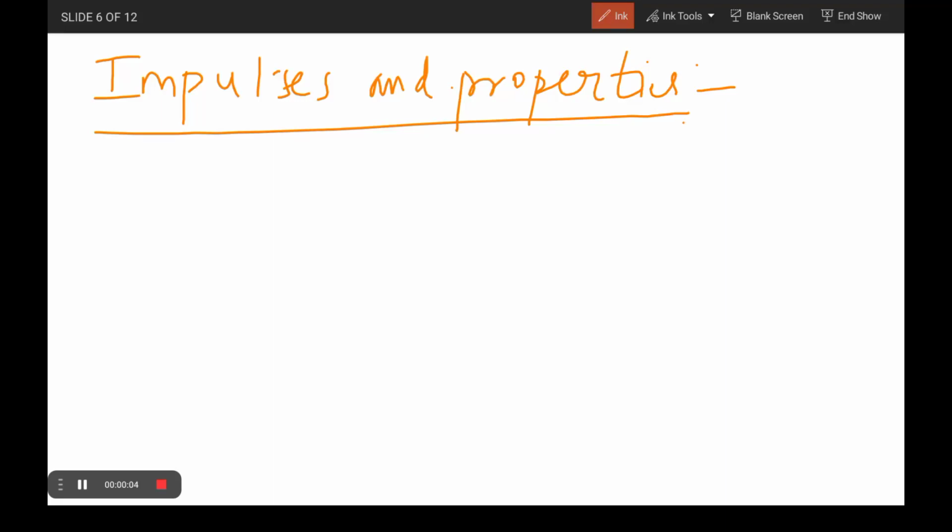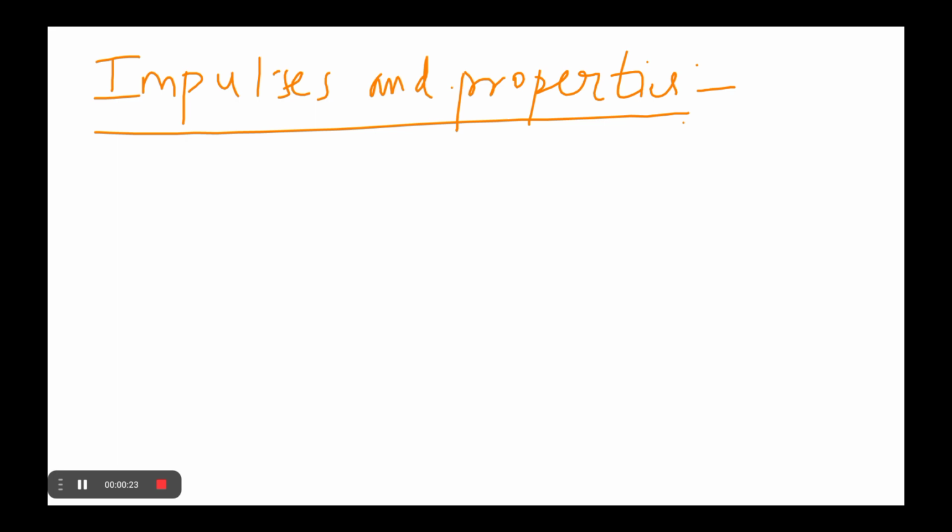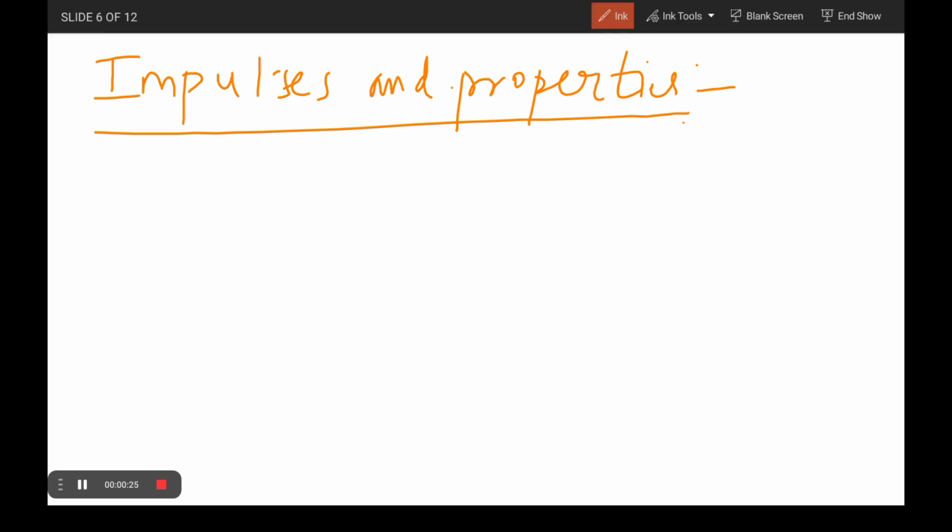In this video, we are going to see about the impulses and their properties. Generally, impulse means that it is a unit impulse of a continuous time variable. The impulse function can be represented as del of t.